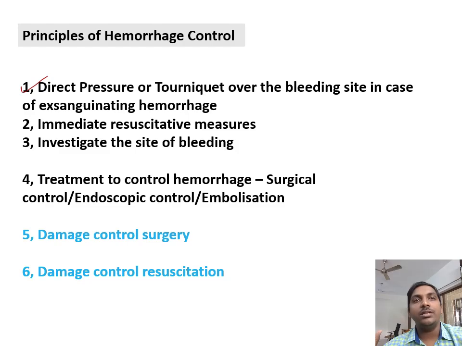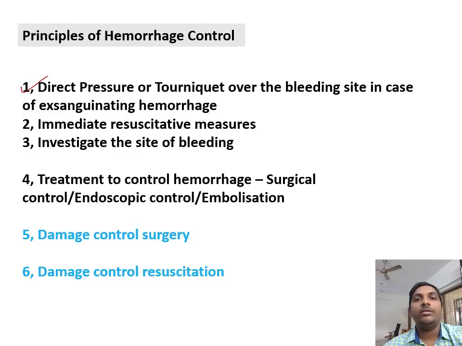So you will be limiting the resuscitation to 1 to 1.5 liters in case of clear cut hypovolemic shock, whereas in clear cut hemorrhagic shock you limit the crystalloid and colloid transfusion. Why? We have already discussed in the previous slide. Because to avoid the dilution of the intravascular volume, thereby preventing the trauma induced coagulopathy. So that is the one thing.